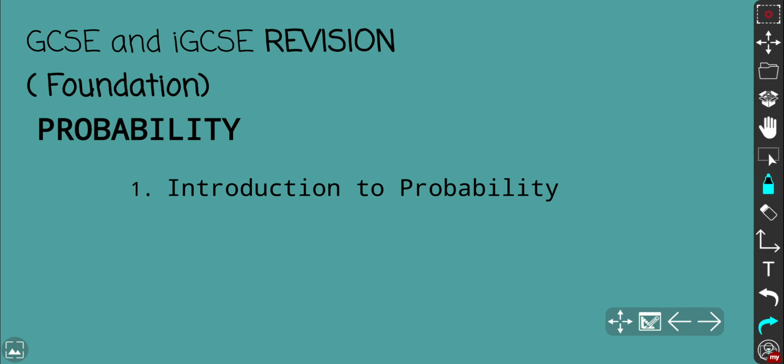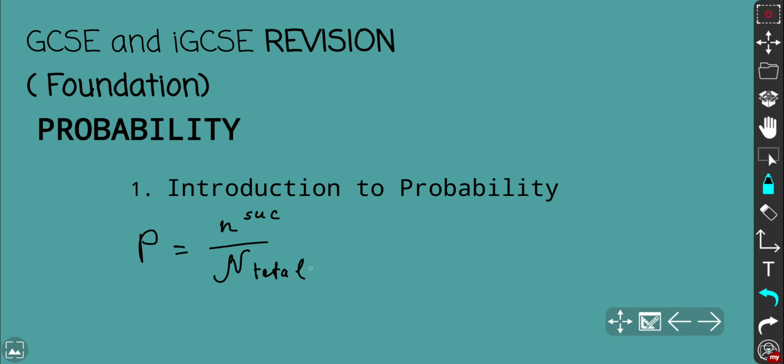However, in math we need some numbers, and that means we use probability as a fraction, the classical definition: the number of successful events over the total number of events. That's how we can estimate probability.